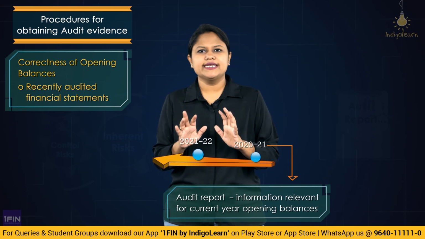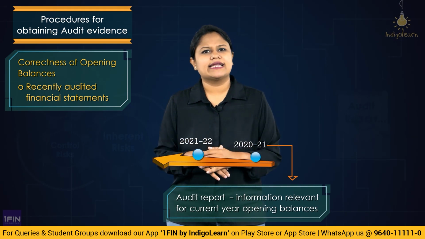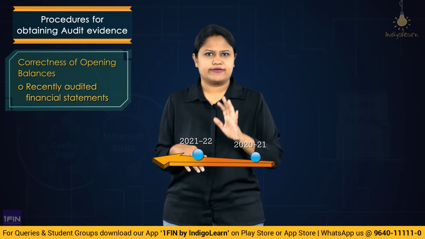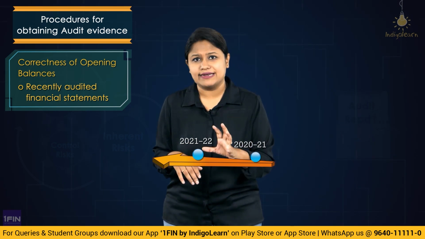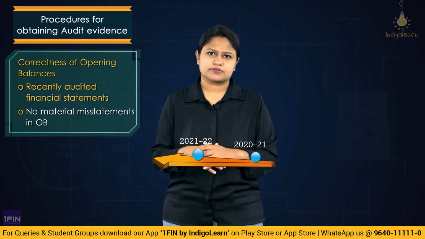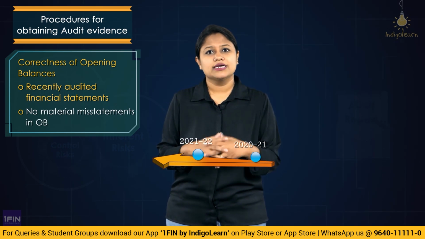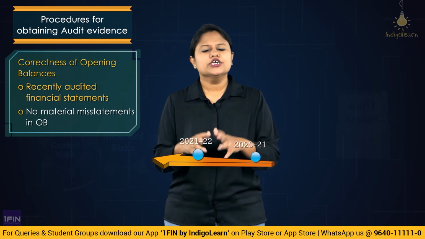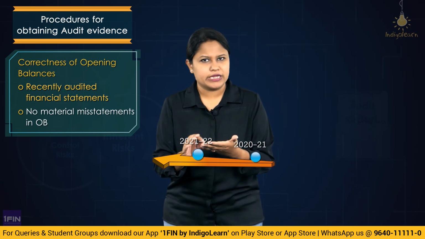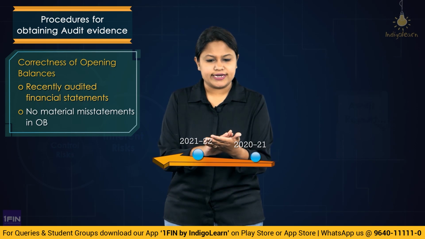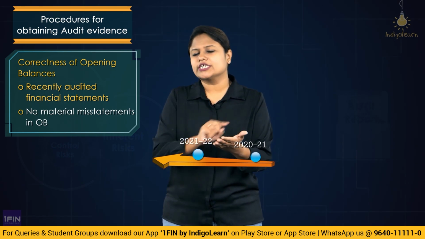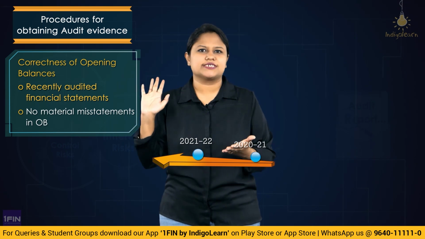Alright, now. Second, the standard is telling us that we need to obtain sufficient appropriate audit evidence to understand that there should not be any material misstatement in the opening balances, which is going to have an effect on what? The current year financial statement. So for this what we will do? That means what are we doing? We are checking the opening balance and obtaining evidence that the opening balance should not have any misstatement which is going to affect the current year financial statement.